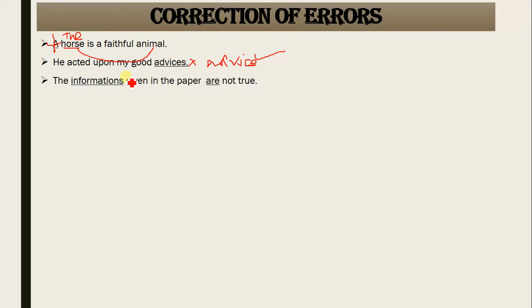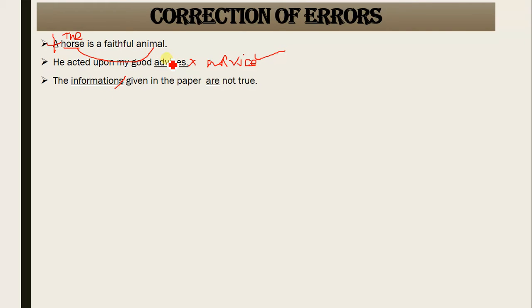Similarly, one more example: the word informations is wrong. Information is always taken as a singular noun, like news: the news is good, the news is told. So news and information are always taken as singular nouns. But if you want to make the plural of them, you won't add s. Got it? How can you make the plural of such kinds of nouns?